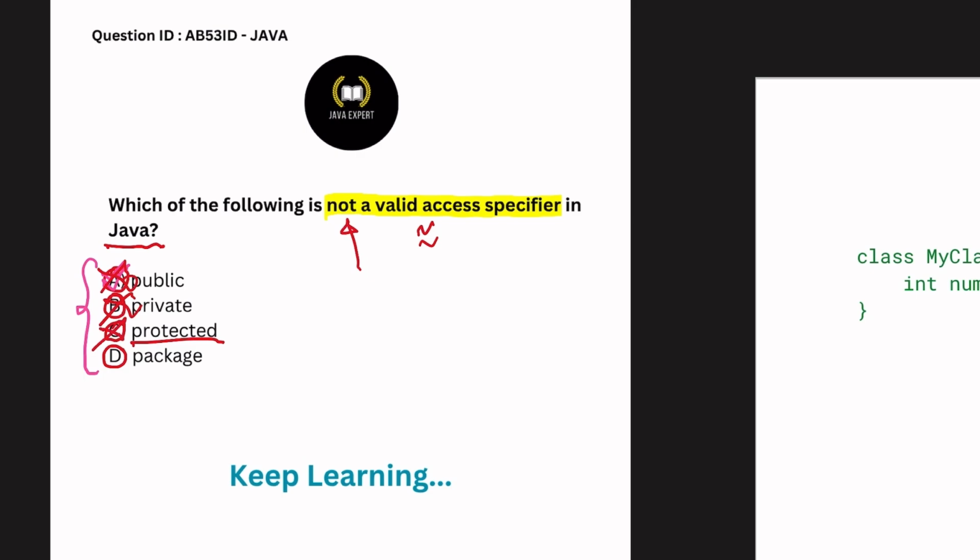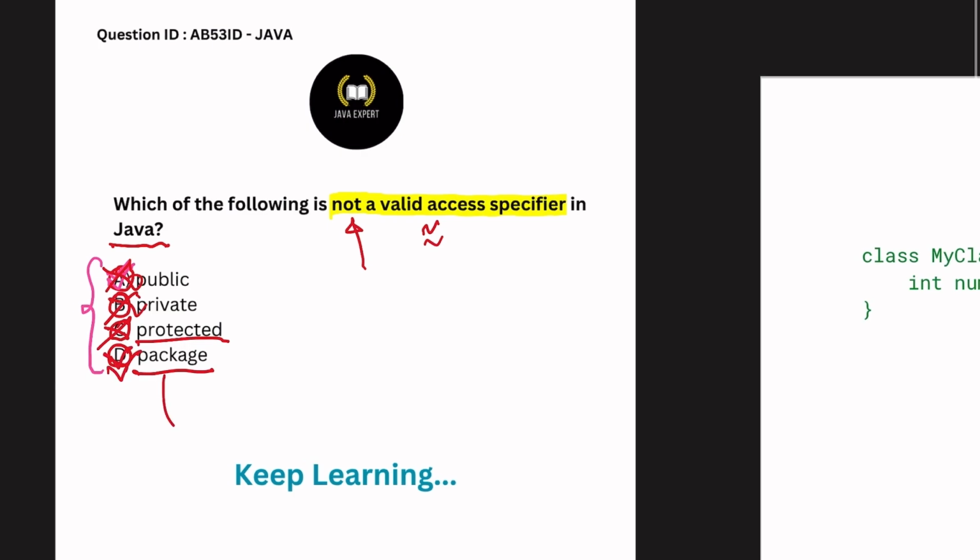Okay, only one option is remaining, that is option D. So we can assume that this option would be correct because we are solving an MCQ. Okay, let's check option D, package. Java does have a default access level, often referred to as package private, but you don't use the keyword package to specify it. It simply means no access specifier is used. So package is not a valid keyword for access control in Java. That is why option D is correct, because we are looking for a not valid access specifier.